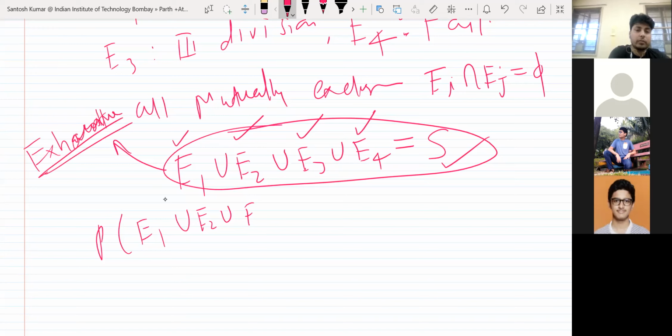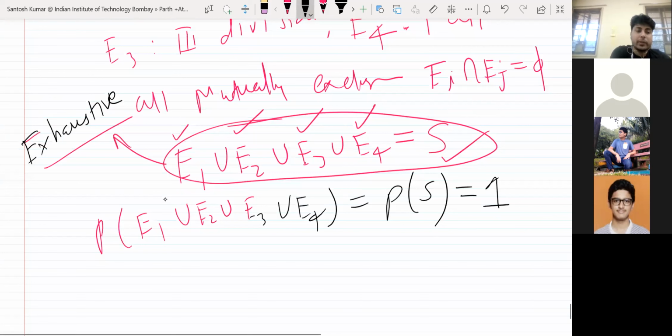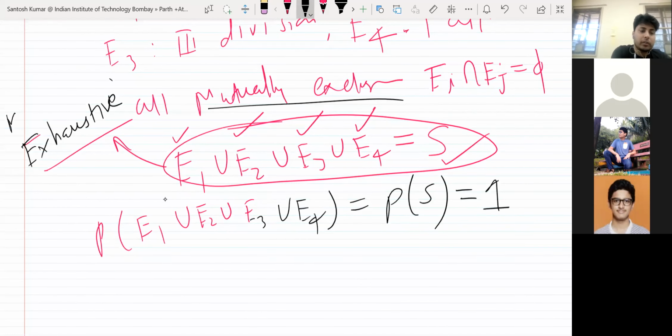Exhaustive. So my handwriting is very good, just read clearly. Okay, so probability of E1 union E2 union E3 union E4 is the probability of the sample space. So what is the probability of the sample space? 1. And they are mutually exclusive as well as mutually exhaustive.